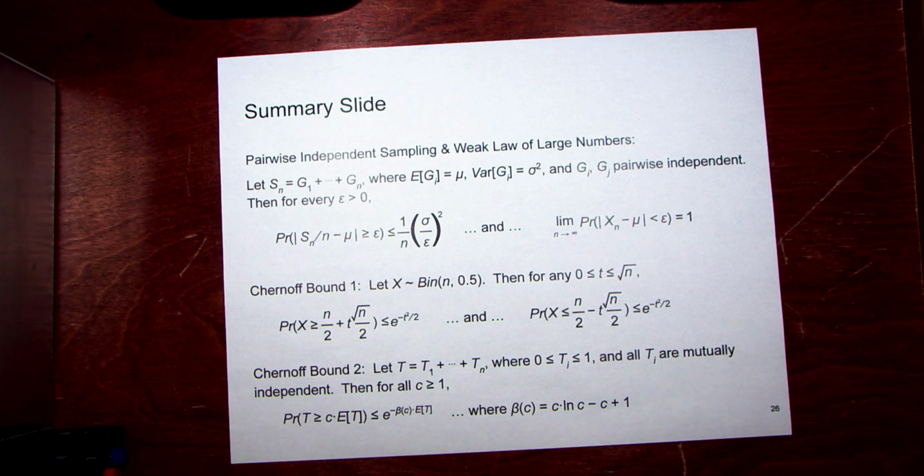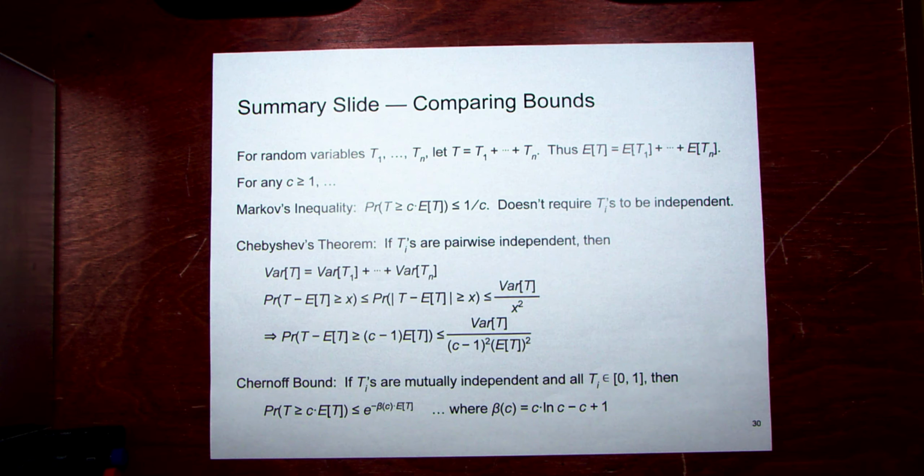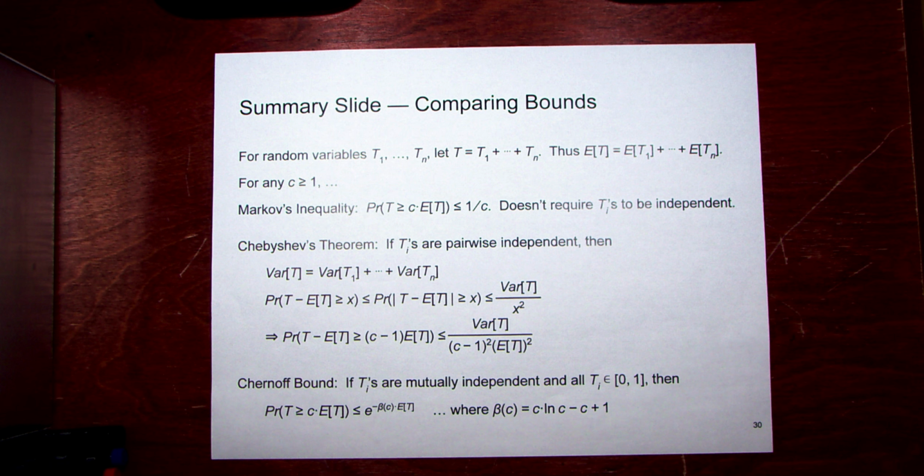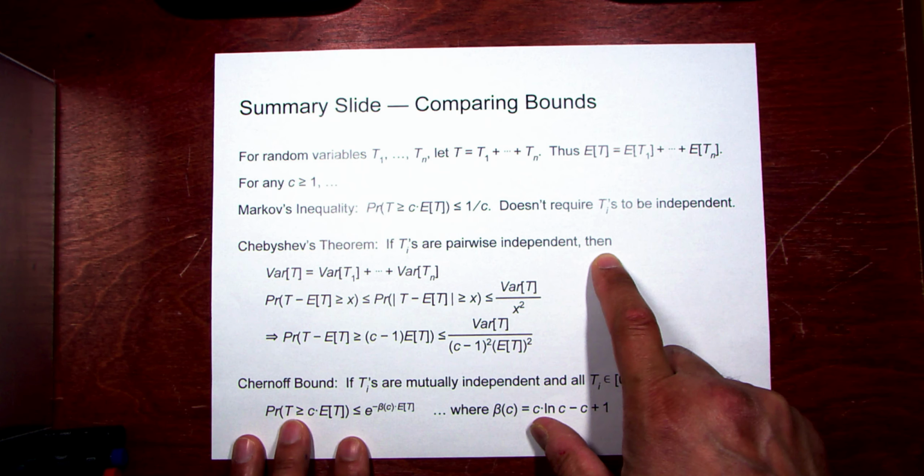Okay, skipping ahead to the next set of summary slides: which one should you use? Generally speaking, Markov gives the worst approximations, the worst bounds. It only grows as 1 over c, so that's maybe why. But it doesn't require anything. It does not require that you even know the variance, and it doesn't require anything to be independent. Chebyshev, if you have something set up like these, the sum of all these T's only needs to be pairwise independent for the variances to scale by their sum.